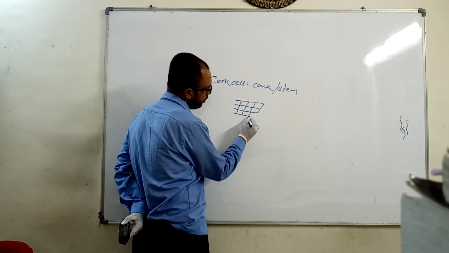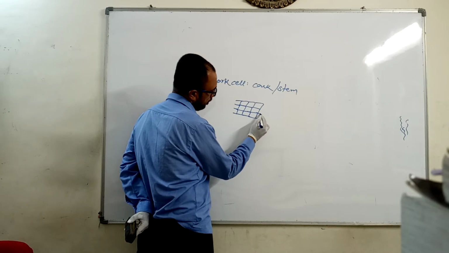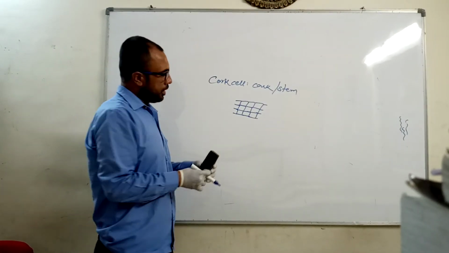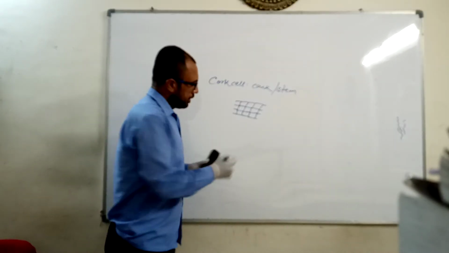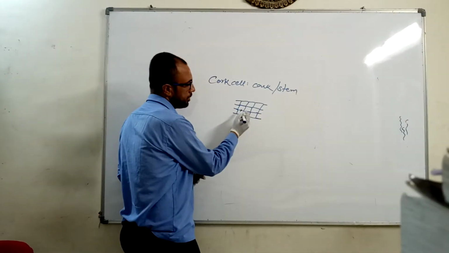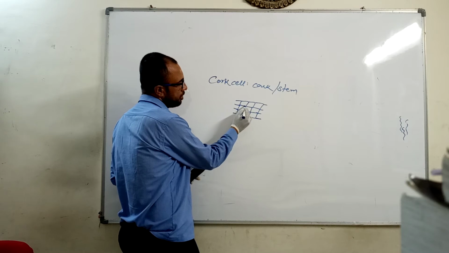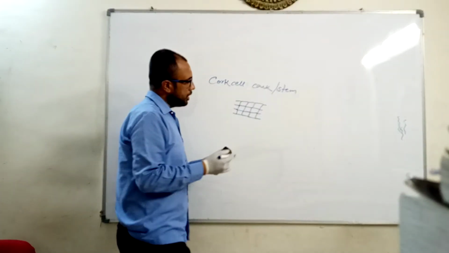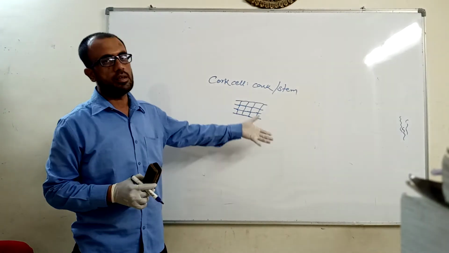What is before you is the cork cell as observed under the microscope. This is the honeycomb arrangement, where you can see that the boundaries of each cell are shared with each other, or each cell is in contact with the other cell.